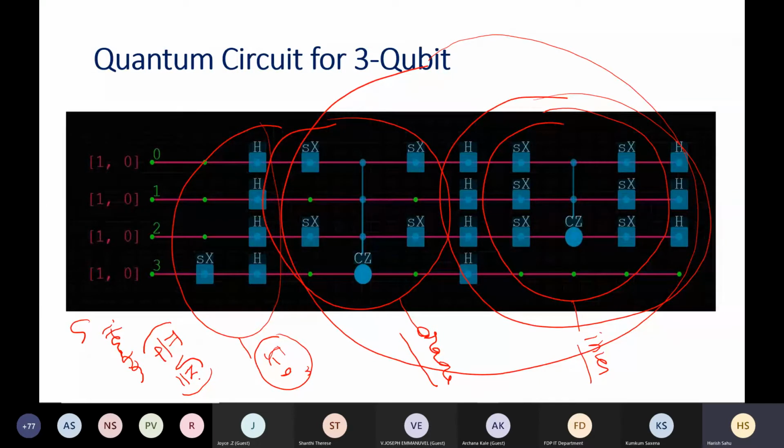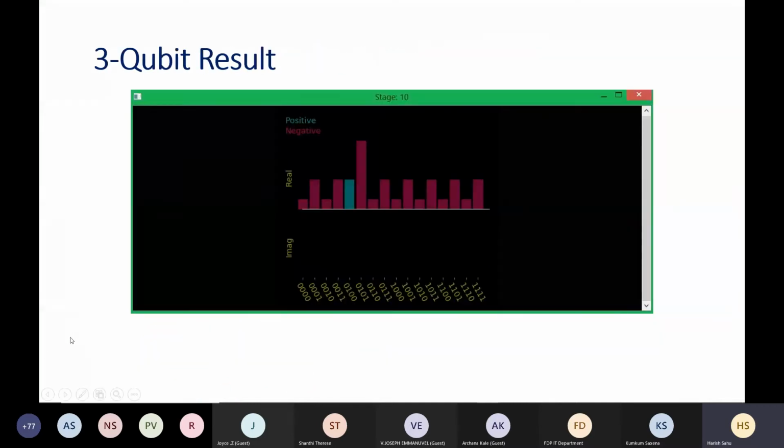But for this capital N equal to 2 power 3, that is basically 8 here. So it is basically 2 root 2. So if you do it here, then 1 or 2 iterations are sufficient. If we are doing one iteration, then maybe we can get this kind of result. We are getting this thing with more probability amplitude. But if you run for 2 iterations, then we will get it with 90% probability. Okay, 3 qubits we are showing here.